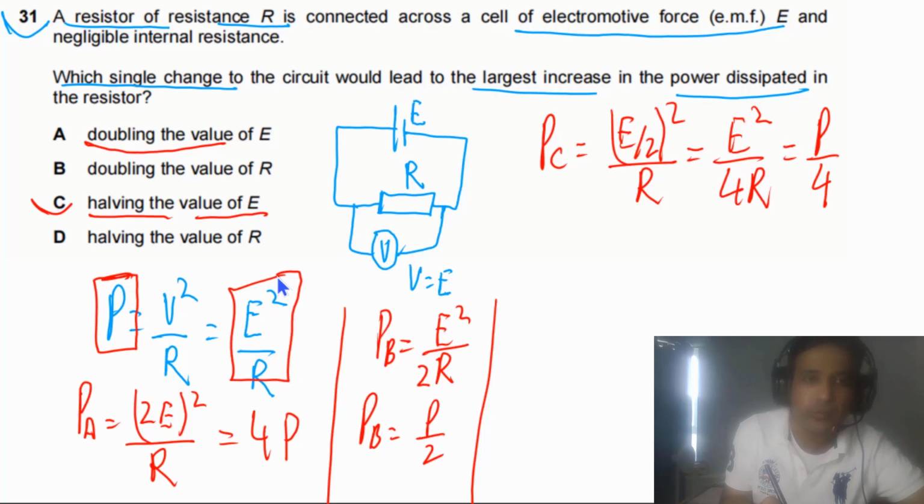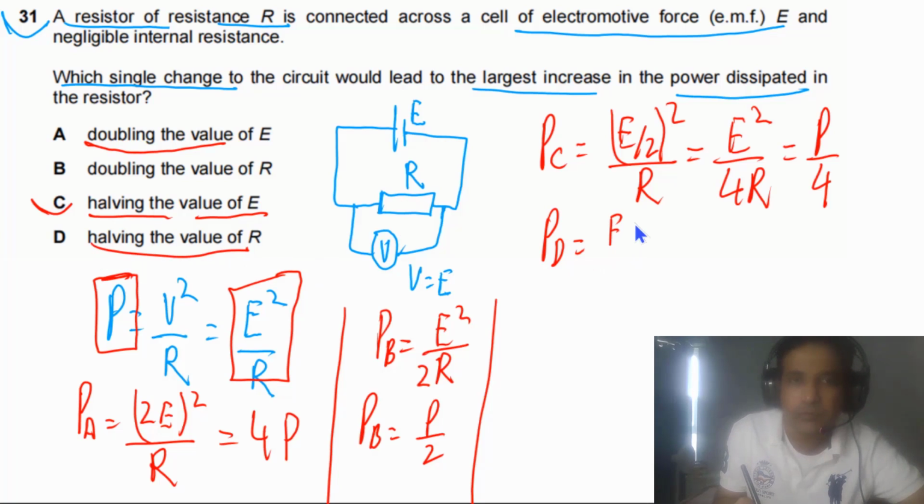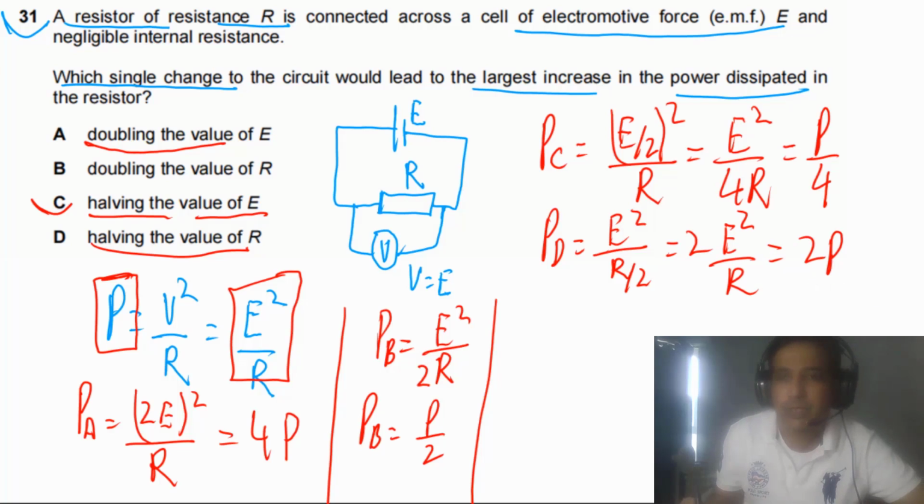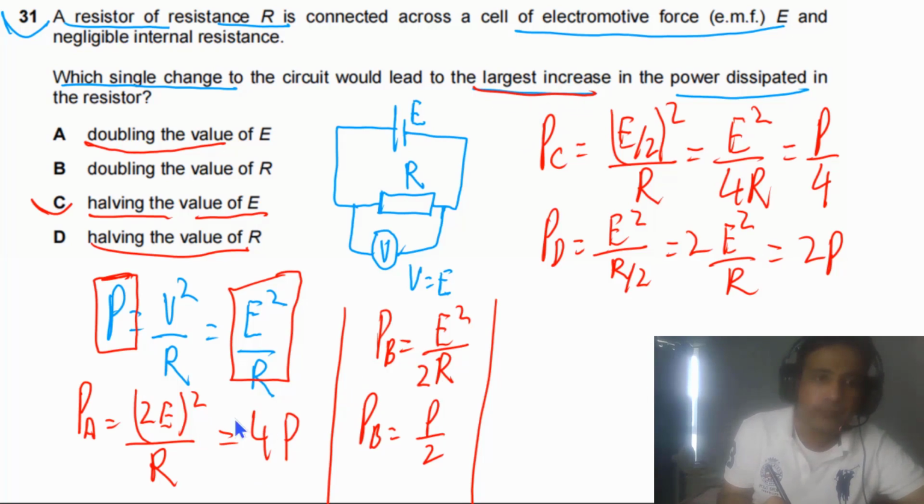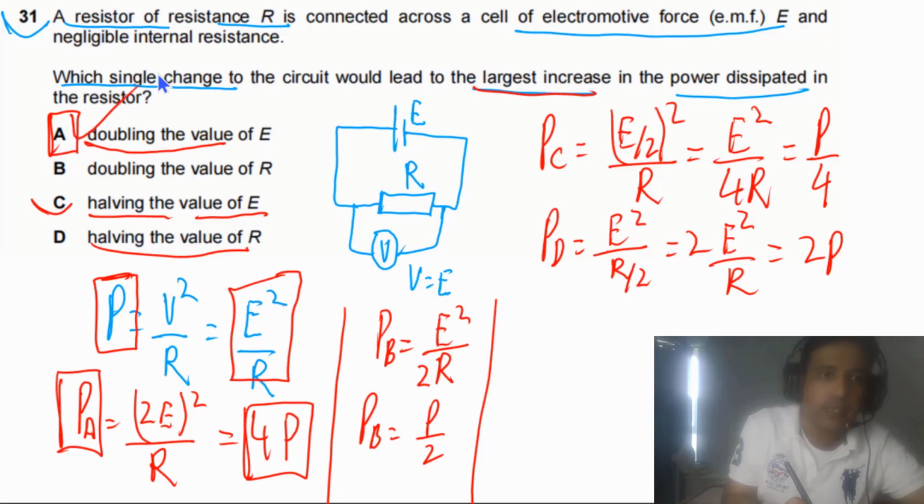Now if we go to PD, halving the value of R is straightforward. E squared divided by R divided by 2, so we get 2 times E squared divided by R, or simply 2P. We need to find the largest increase. The largest increase is in the first case, option A. So the answer for this question is A.